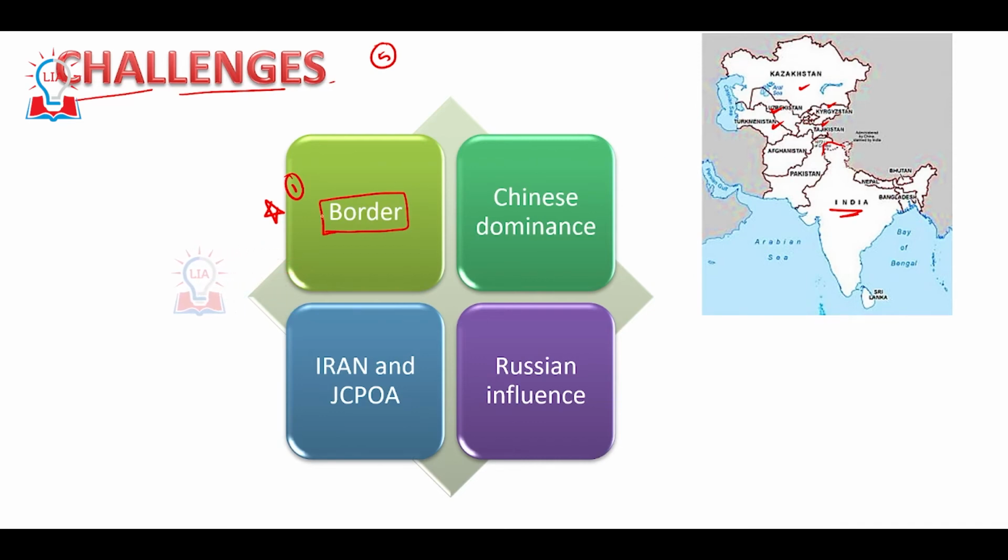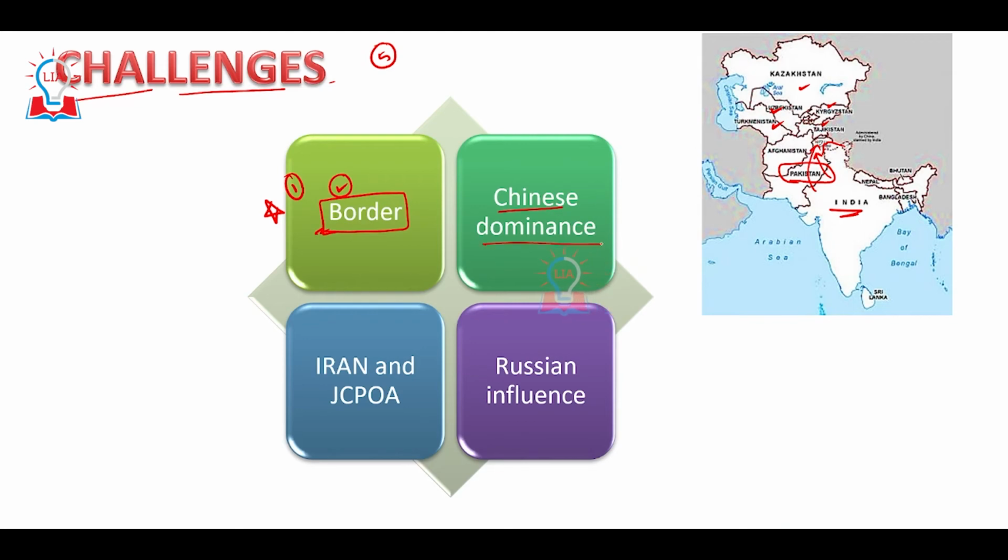republics. Because India does not have a border, it becomes highly impossible for India to bypass Pakistan and reach Central Asia. Pakistan is not cooperative enough to allow Indian delegation or Indian goods movement through Pakistan to reach Central Asia. So this is the first and the most important challenge that India is facing with respect to Central Asian republics.